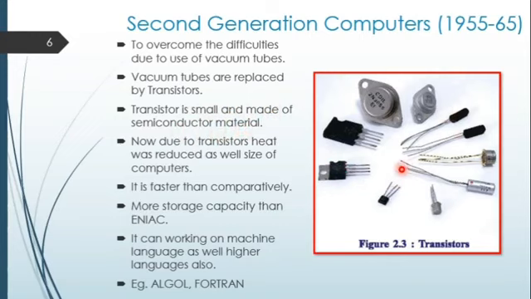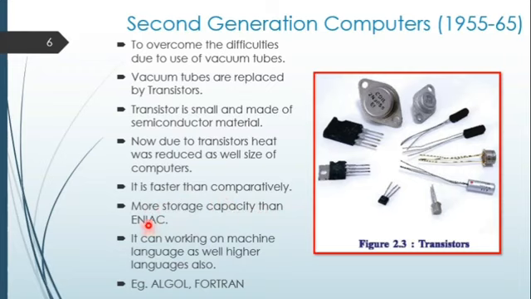These are all transistors made of semiconductor, and due to the transistor, heat was reduced as well as the size of the computer. These are much smaller than the vacuum tubes, and consume less heat than vacuum tubes. Now it is comparatively faster. Vacuum tubes were not calculating properly, but these are faster than the vacuum tubes. More storage capacity than the ENIAC.